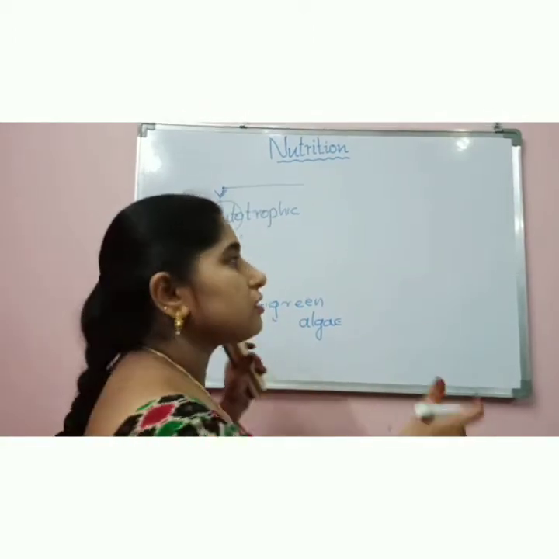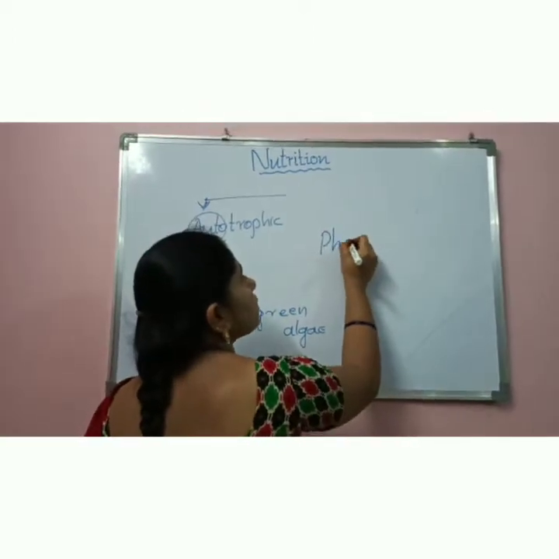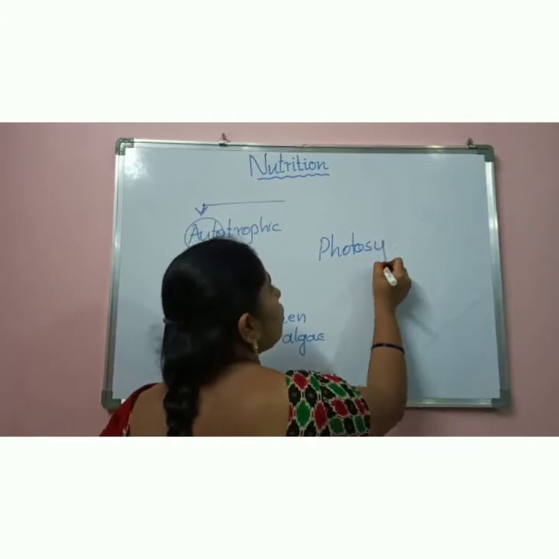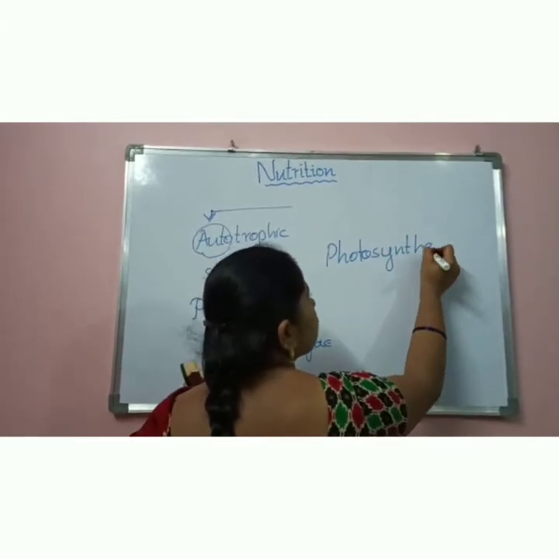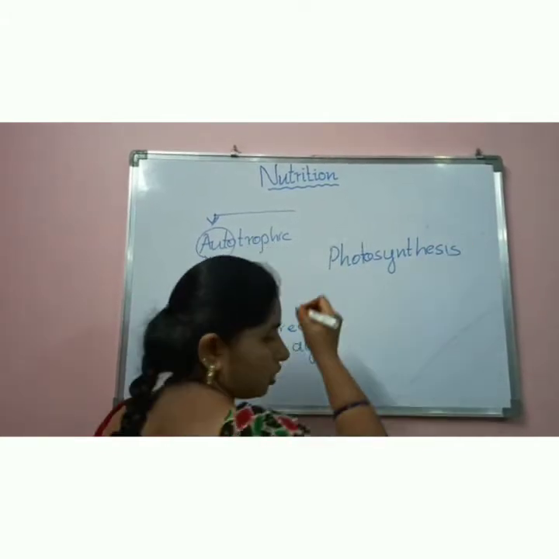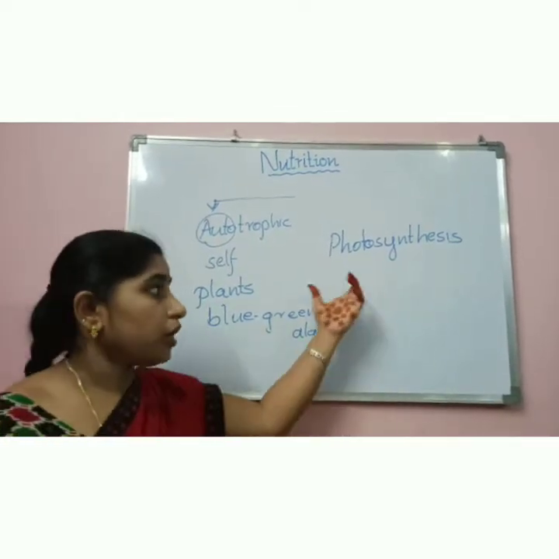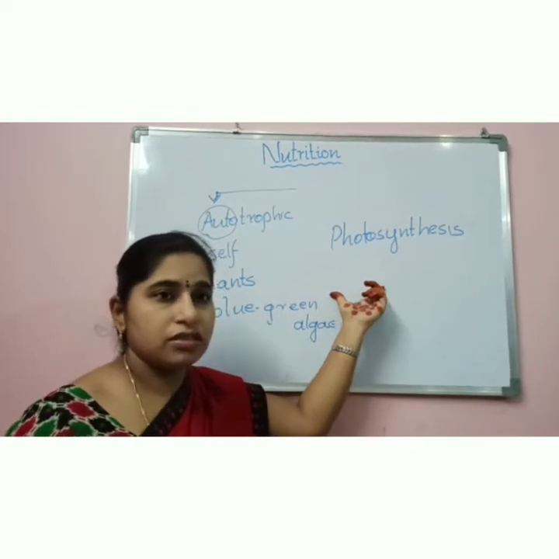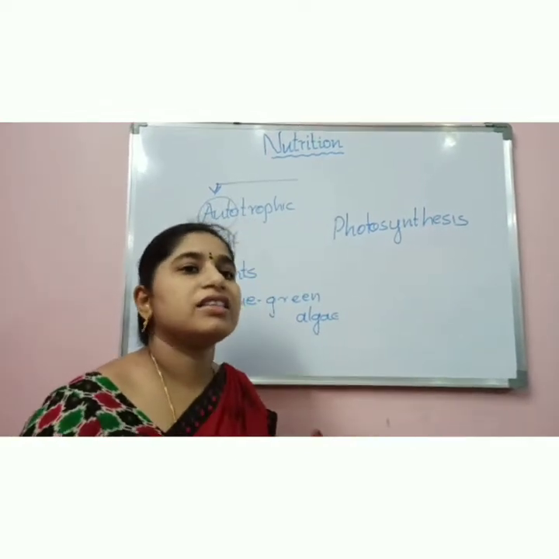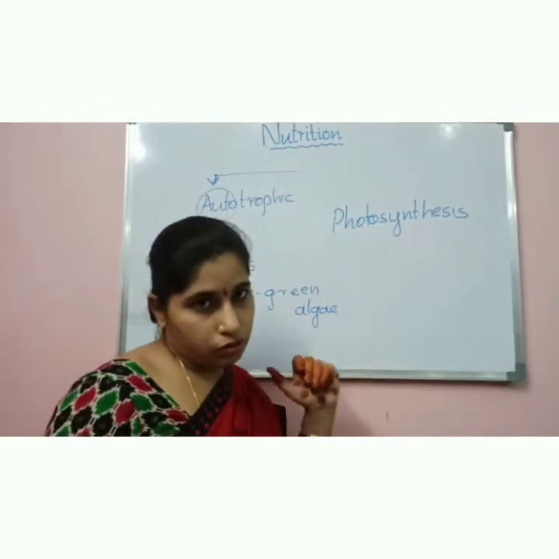It is a process called photosynthesis. What is that process called? Photosynthesis. So photosynthesis is the process by which the plants can prepare their own food material. So now, coming into detail on photosynthesis, what are the raw materials that are required to do the process of photosynthesis?